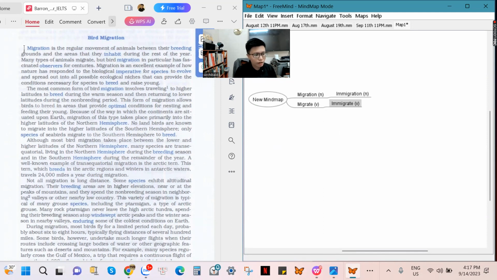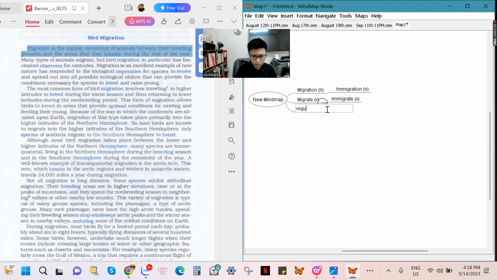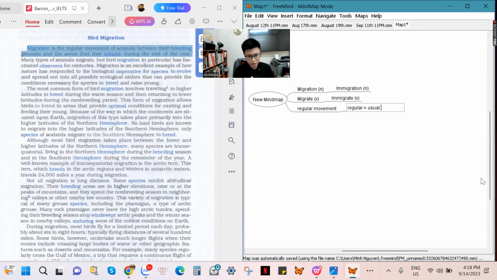Let's go back to this paragraph. Migration is the regular movement of animals between the breeding grounds and the areas that they inhabit during the rest of the year. First, a regular movement. The word regular is about something very usual. It means it happens in your life from time to time.